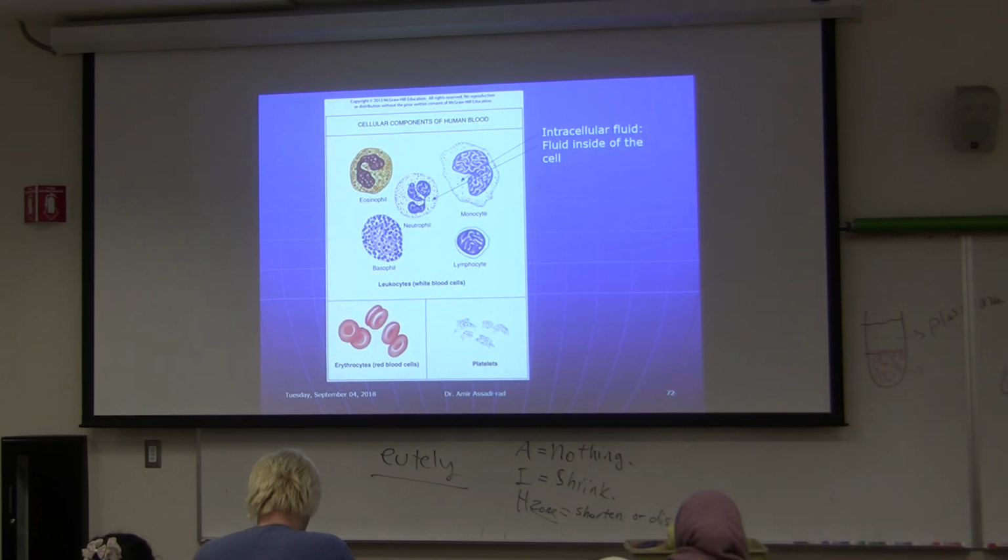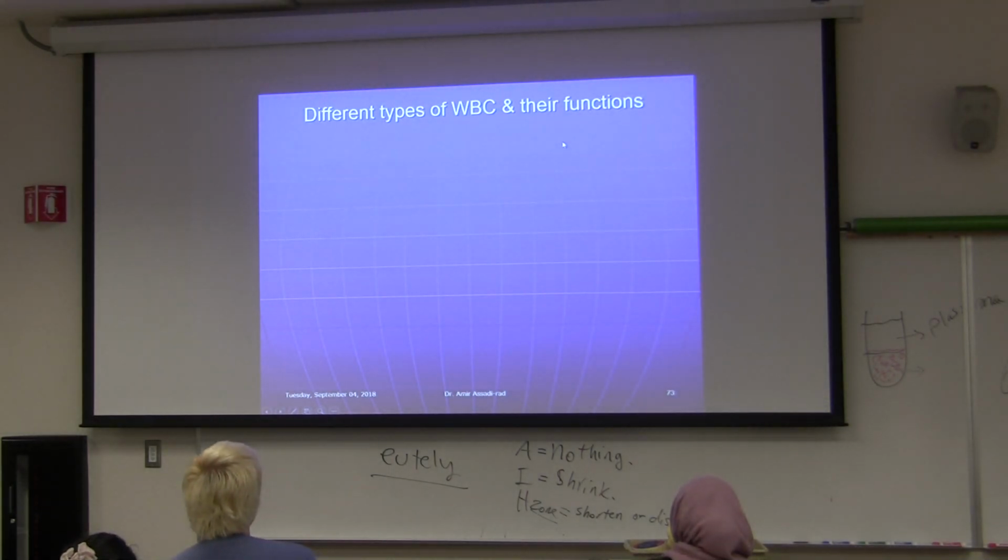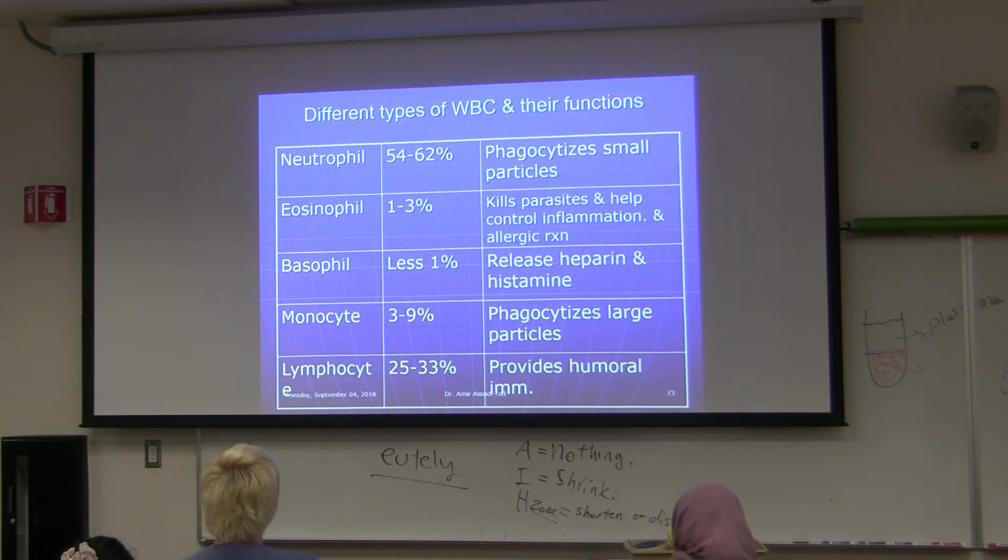Let's go. Here we go. I wrote it for you guys. Interstitial fluid, inside of the cell, intercellular fluid. Different types of white blood cells. Here it is. I would like you to know that. I don't expect you to know the numbers, but I will, based on looking it up there.